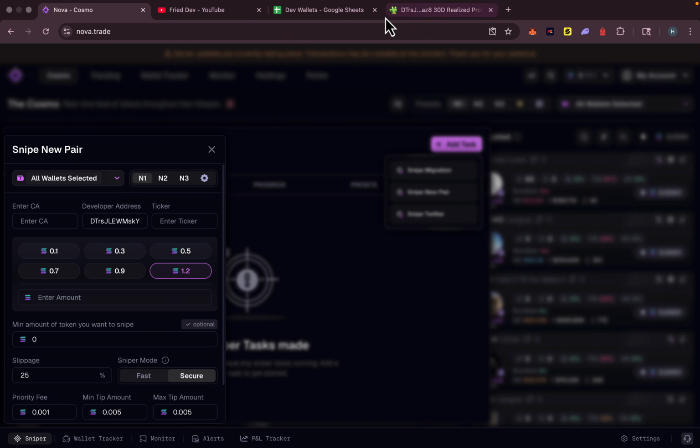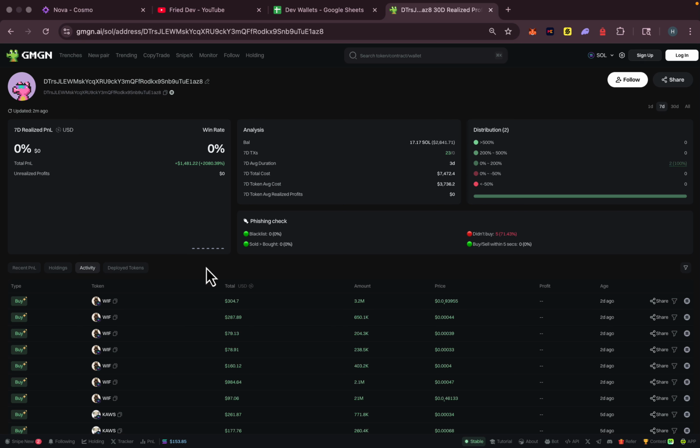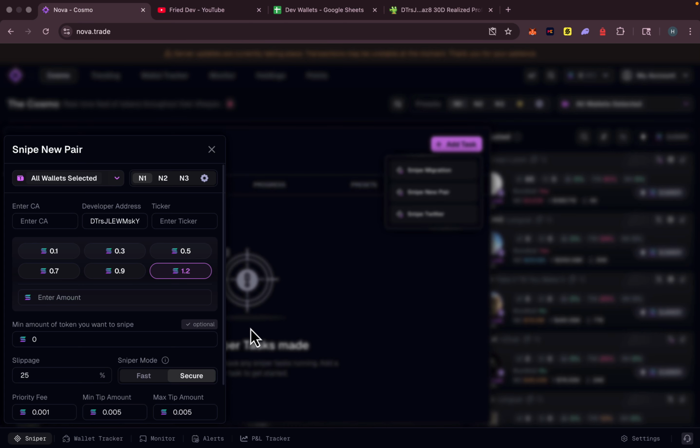A lot of devs, like for example this one, usually bundle a big portion of the supply at the beginning until graduation. So you can see in the first second the token graduated, and you usually have to wait for a dump and then enter the token. I explained this in my previous video.